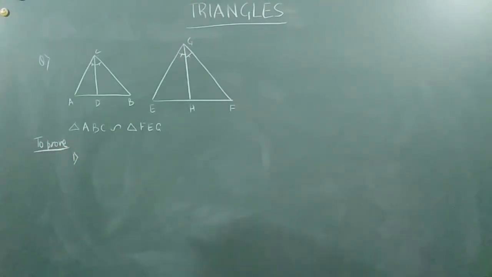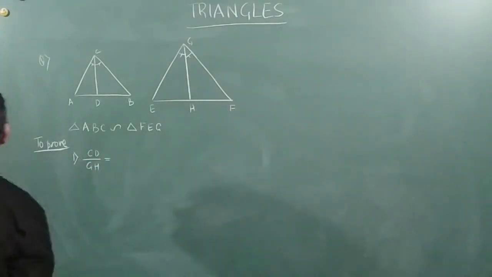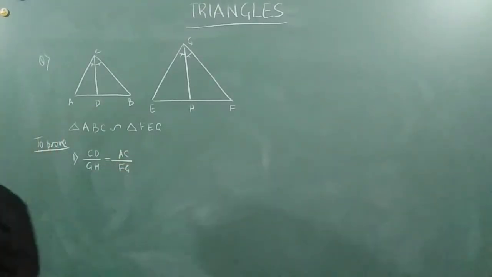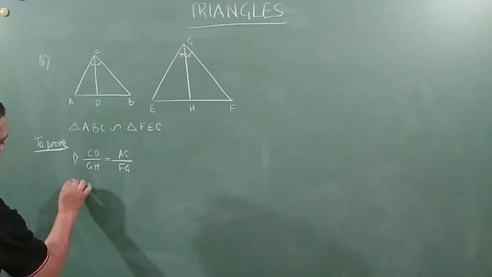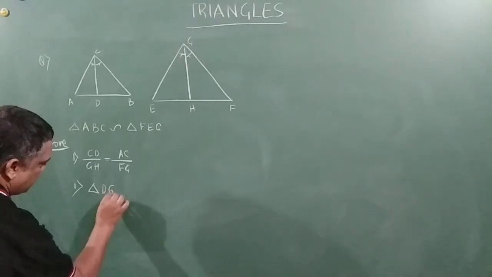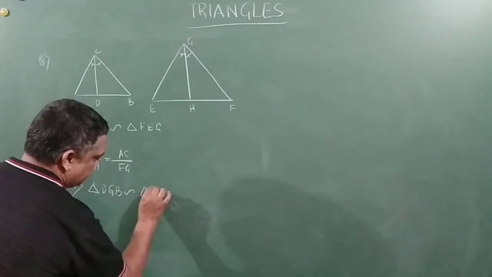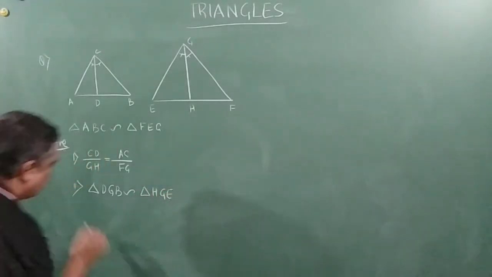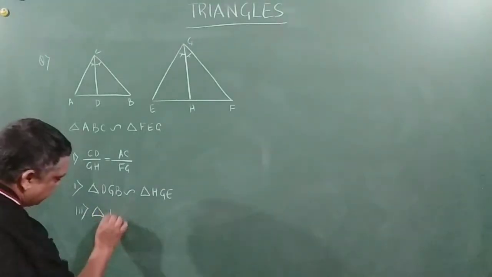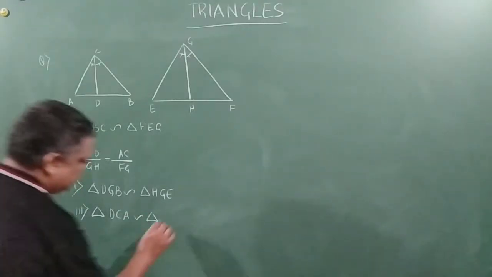Result number 1, CD by GH is equal to AC by FG. Result number 2, what we need to prove, triangle DCB is similar to triangle HGE. Result number 3, triangle DCA is similar to triangle HGF.